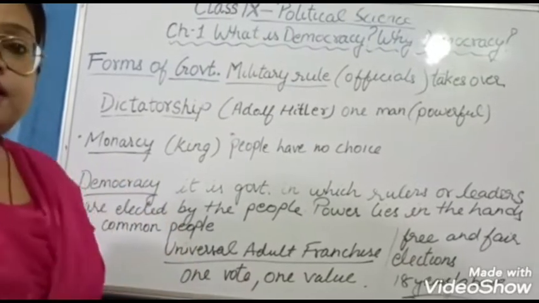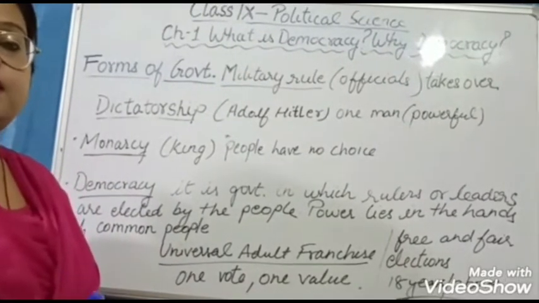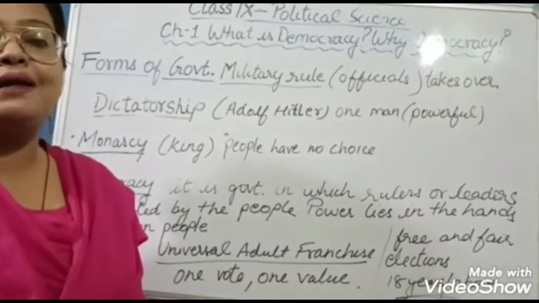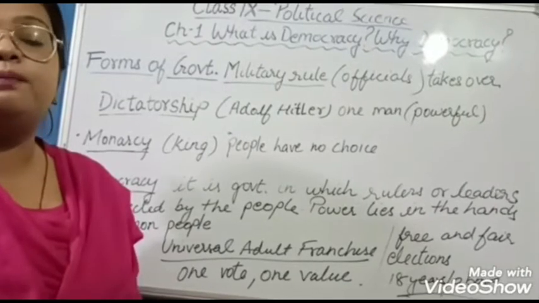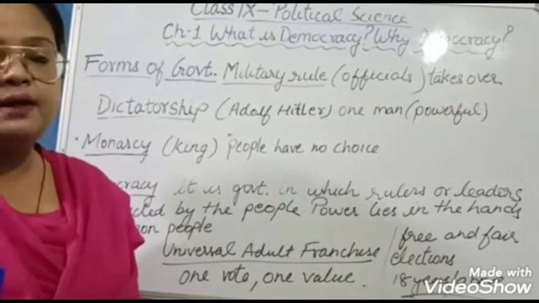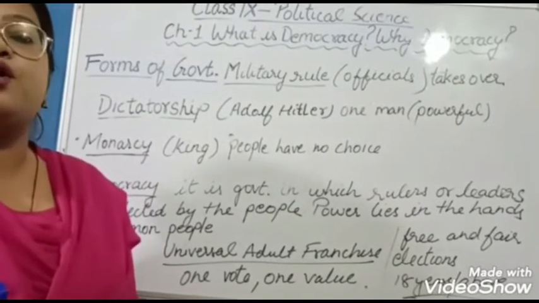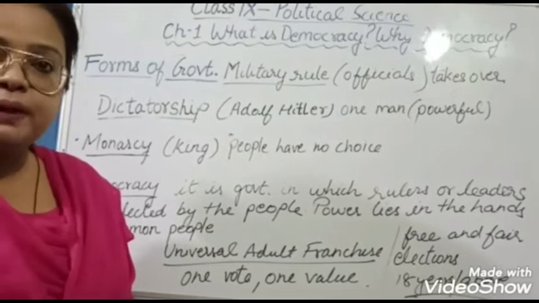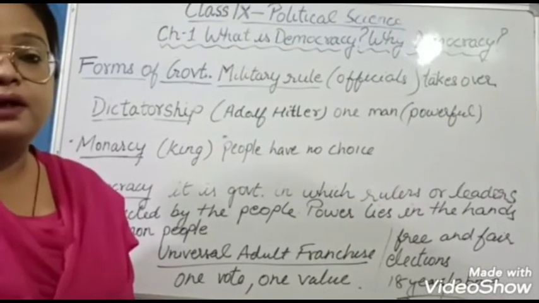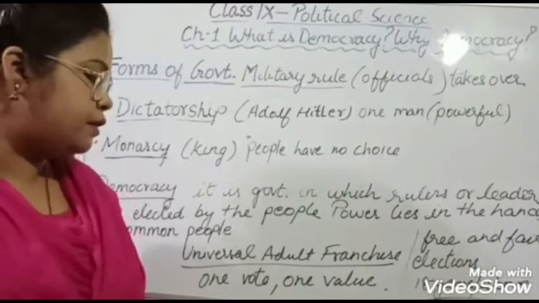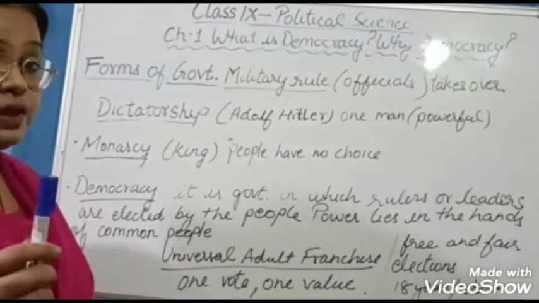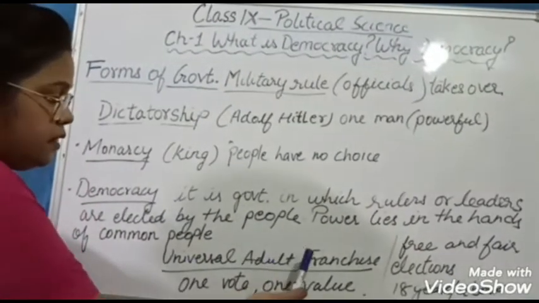A definition I would like to tell you is by Abraham Lincoln: democracy is a type of government of the people, for the people and by the people. It means that the common people have the supreme power in their hands, and they are responsible for what type of government they want in their country. Basically, a country is made by its people only, so they should have the power.